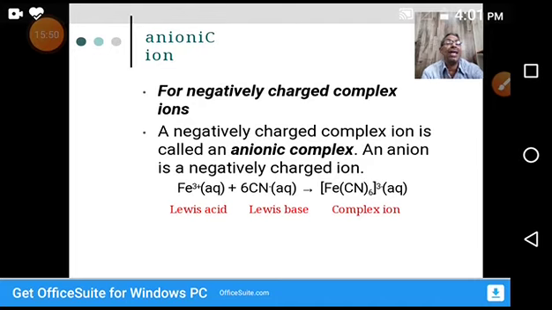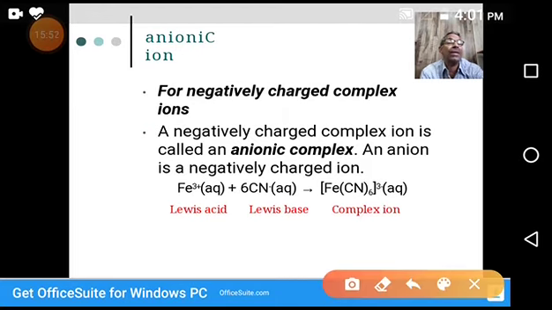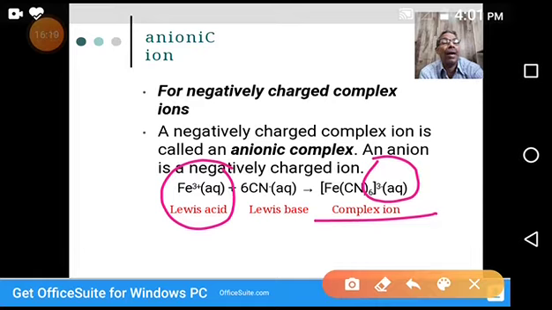So this is an example for an anionic complex. Why anionic? You see, over the complex ion it is written as 3 minus, so its charge is minus 3. How is it formed? It is formed from iron ions and cyanide ions.